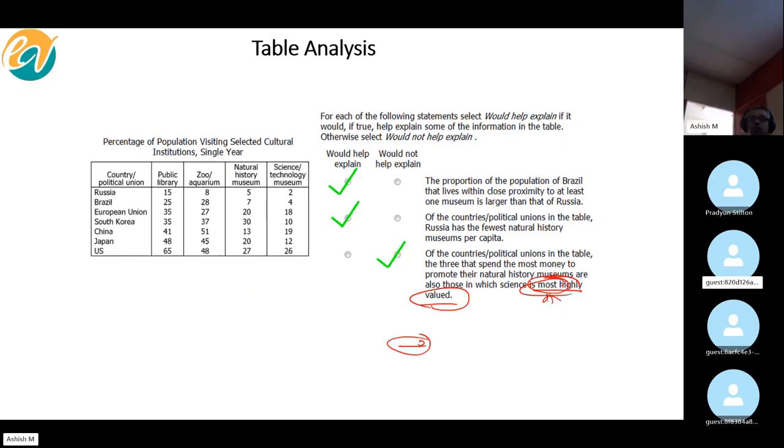So that's the reason we have to look at the percentage, by the way. Just for example, let's say in India 10% of people yearly visit the Science and Technology Museum. In US 20% of people visit the Science and Technology Museum. Tell me, in which country is science more valued? US. Absolutely. So that's exactly what we're saying. The percentage of people who visit the Science or Technology Museum in a country is obviously an indicator of how valued science and technology is in that particular country. It is a proxy for that.